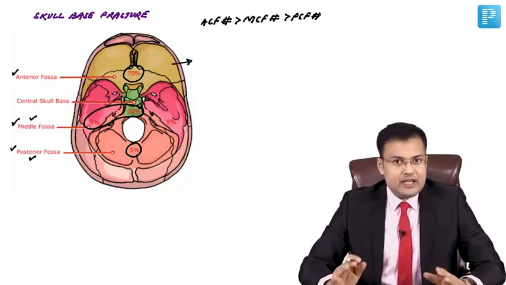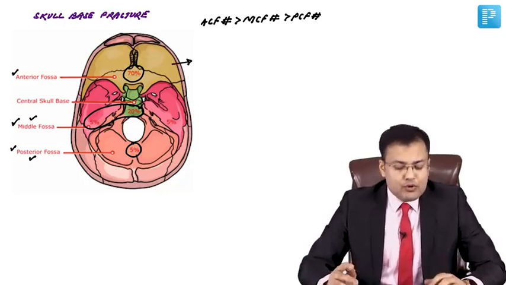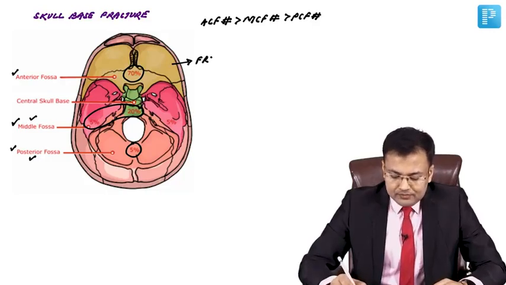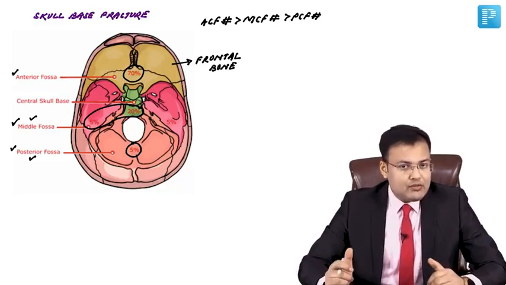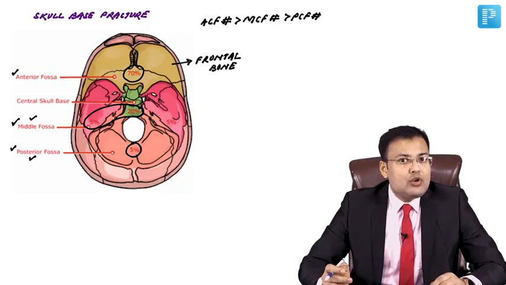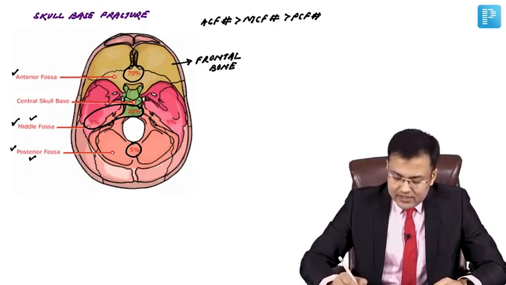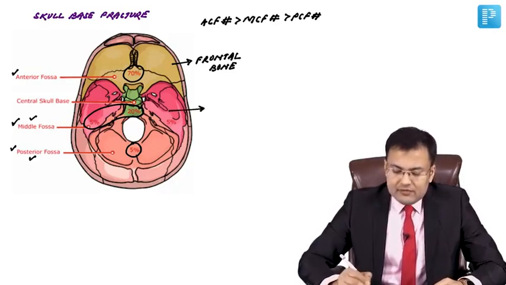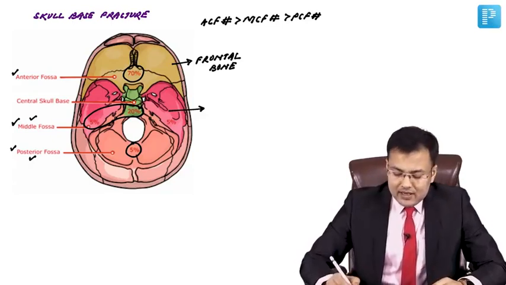Anterior cranial fossa is mainly formed by which bone? Frontal bone. So if there is fracture of frontal bone, what will happen? There is frontal lobe contusion. Here you can see this middle cranial fossa is mainly formed by temporal bone.